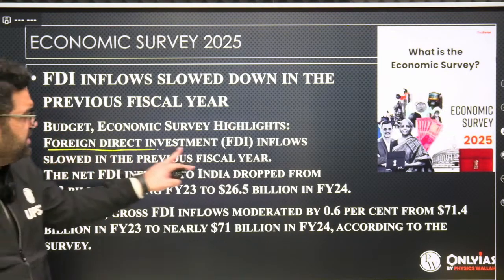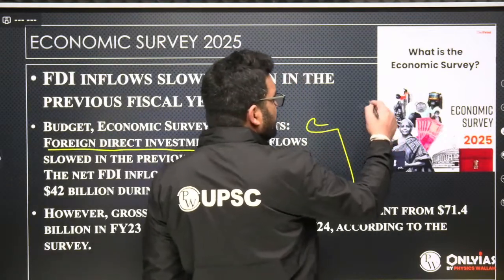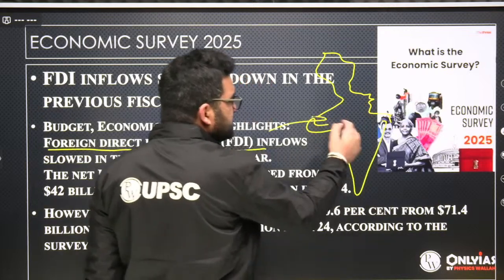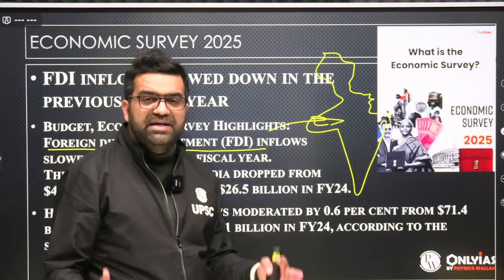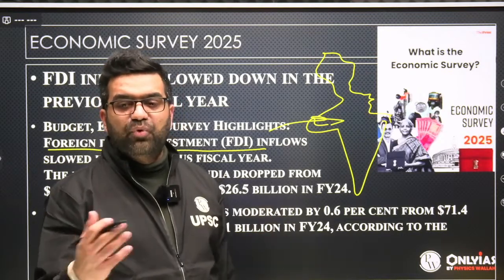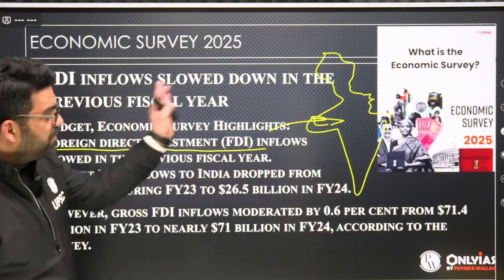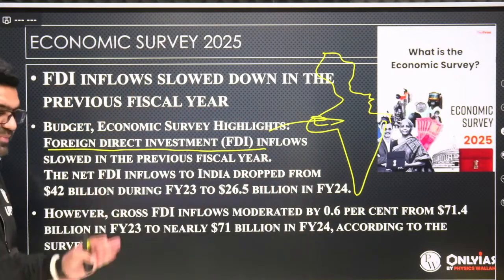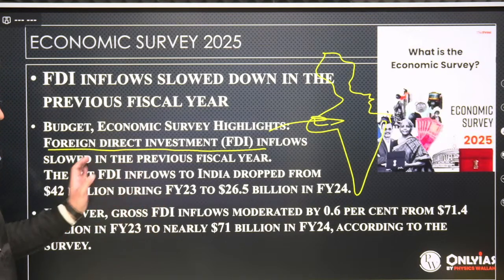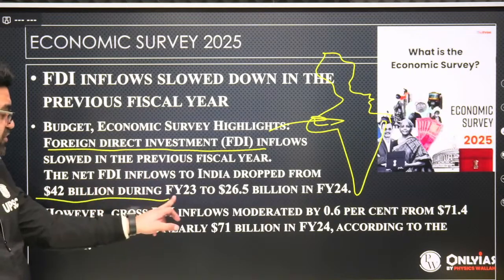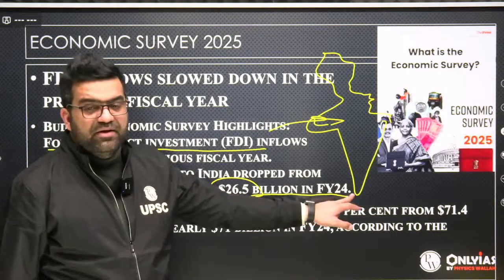Now here, foreign direct investment inflows. FDI comes into India, it increases our growth rate. So these foreign direct investment inflows matter a lot to India because the Indian economy is highly hungry for investment. We need more people to invest in our country. So for that to happen, what do we need? More FDI. But the economic survey admits the fact that the FDI inflows into the country have dropped from $42 billion during financial year 23 to $26.5 billion.